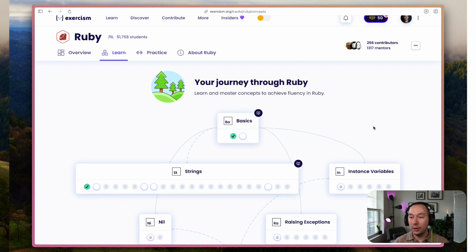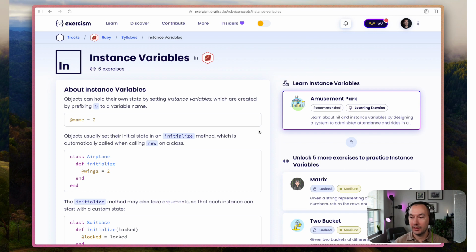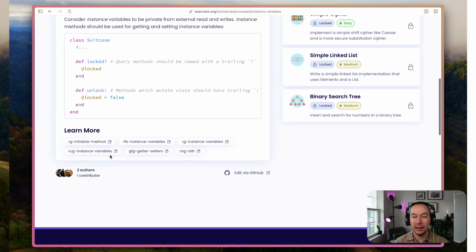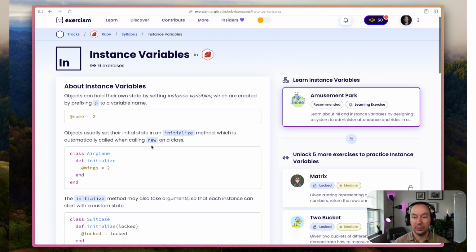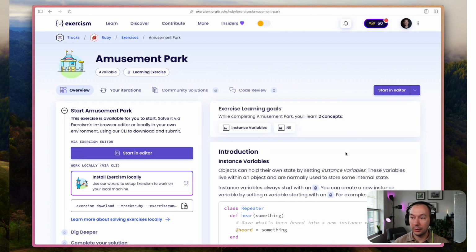So if you're also working through Exercism and taking your own initiative to go at your own pace, don't worry so much about the order that you tackle stuff in, right? I'm choosing the amusement park path, which is the first one here in instance variables. If you click on instance variables, you can learn a little bit about them. I assume you're going to do that in your own explorations and read through this. I'm going to go right over to the amusement park exercise and let's take a look.